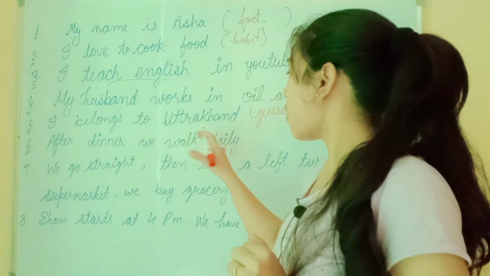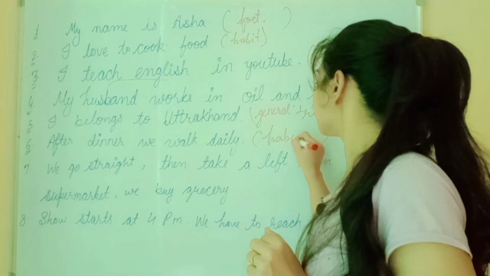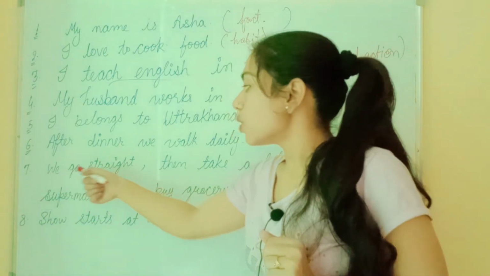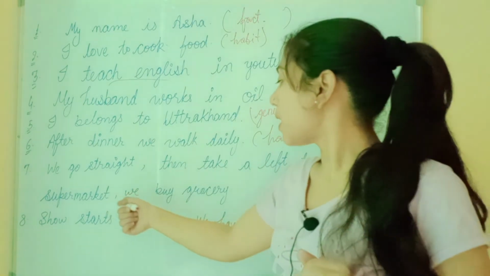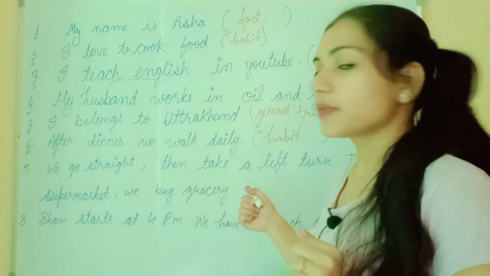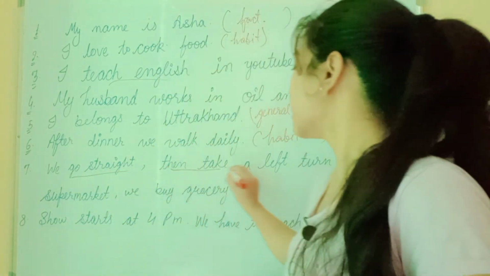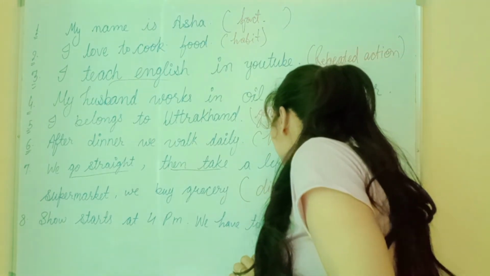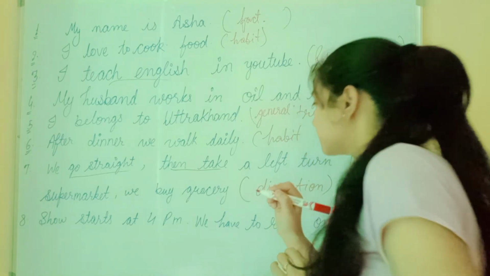After dinner we walk daily. What is it? It's a habit. The seventh point is we go straight, then take a left turn. There is a supermarket, we buy groceries. So what is this? We go straight and then take a left. I'm giving directions.